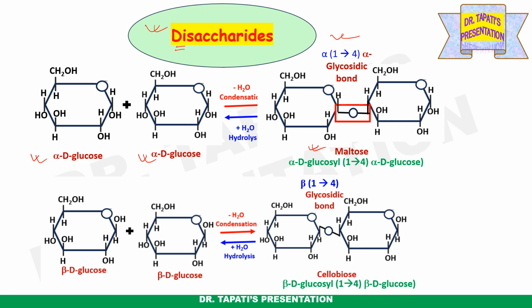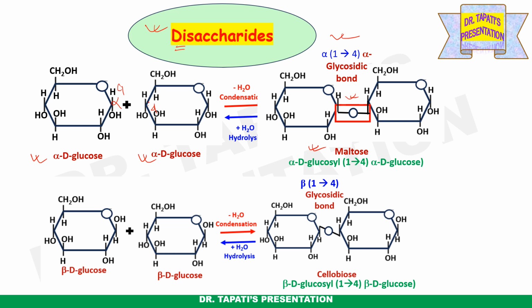And why alpha 1,4? Because the anomeric carbon is alpha and it is C1, and it is attached with the second alpha D glucose at the C4 carbon atom. So alpha 1,4 glycosidic linkage.